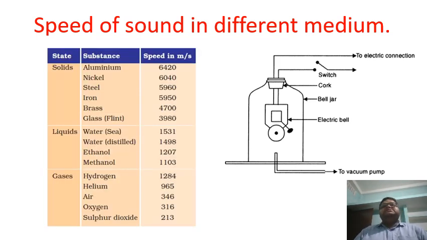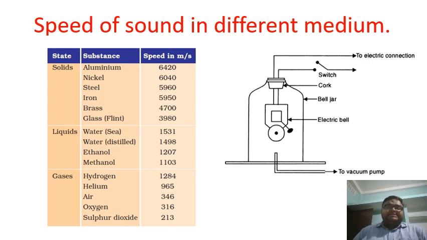Students, in this chart, you can see the speed of sound in different media. For example, when you see the speed of sound in the case of aluminium, you will find it to be 6420 meter per second, right? So aluminium is a solid. Now let's see the speed of sound in the case of liquid. In the case of liquid, or in the case of seawater, it is 1531 meter per second, right?